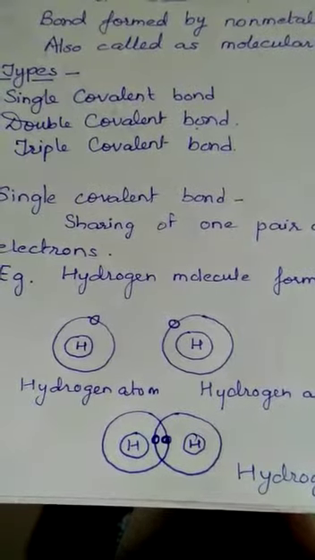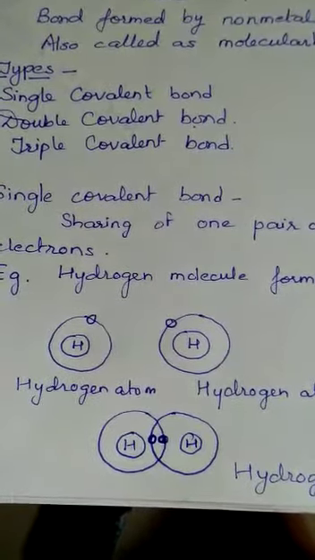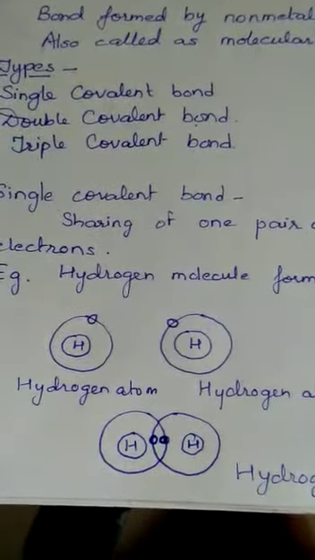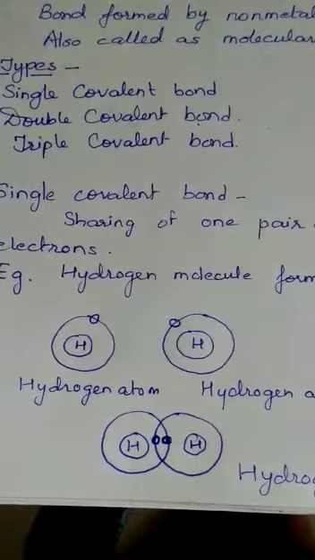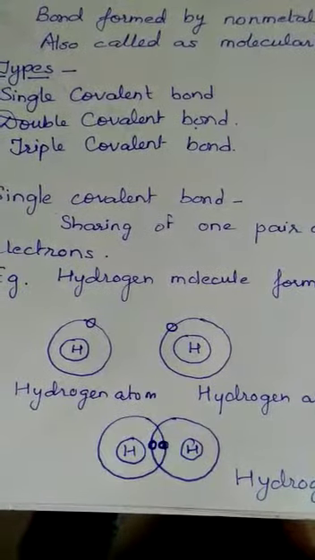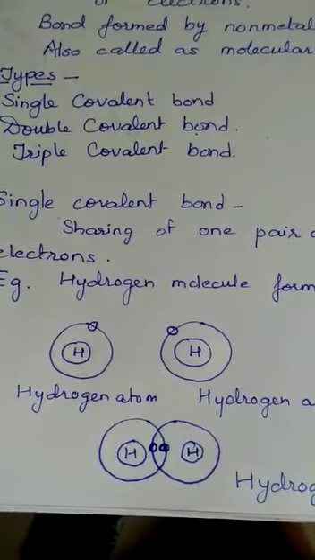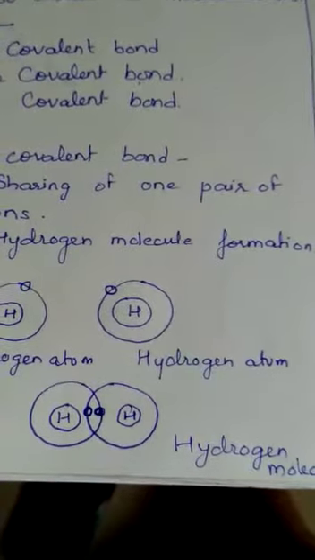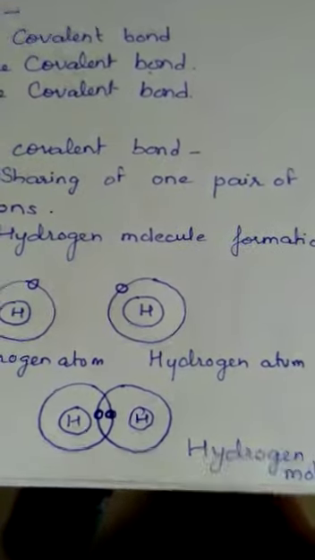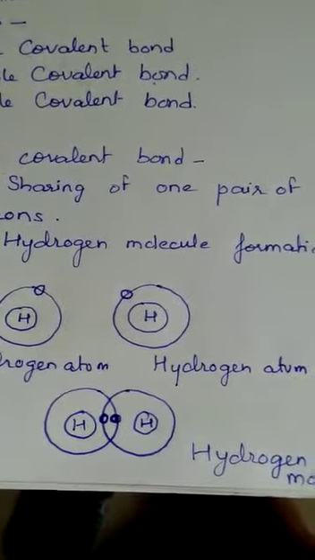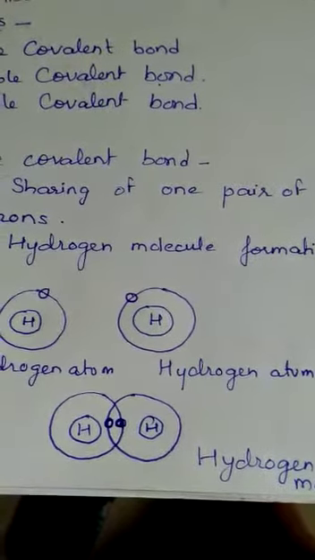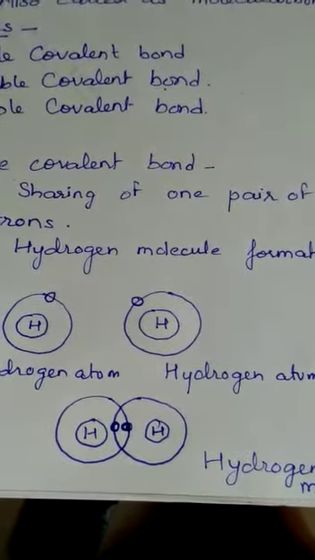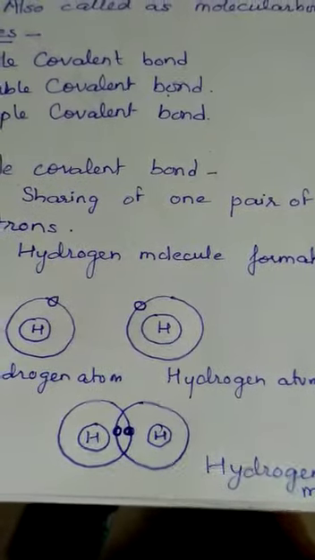The two electrons will go to the one hydrogen atom, and the second hydrogen atom also will have the 2 electrons, which results in the formation of hydrogen molecule. We can see that only one pair of electrons is shared here, which results in the formation of a single covalent bond with the formation of hydrogen molecule.